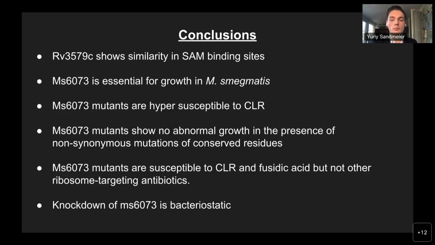Furthermore, using this model, and given that MS6073 is structurally similar to the MTB homologue, it is highly likely that RV3579C functions the same way in MTB. As such, we believe we identified a novel method of combating TB infection by inhibiting RV3579C in the presence of clarithromycin. With this new approach, we will increase the susceptibility of MTB to drug treatments, thereby inhibiting its growth and virulence and saving countless lives.